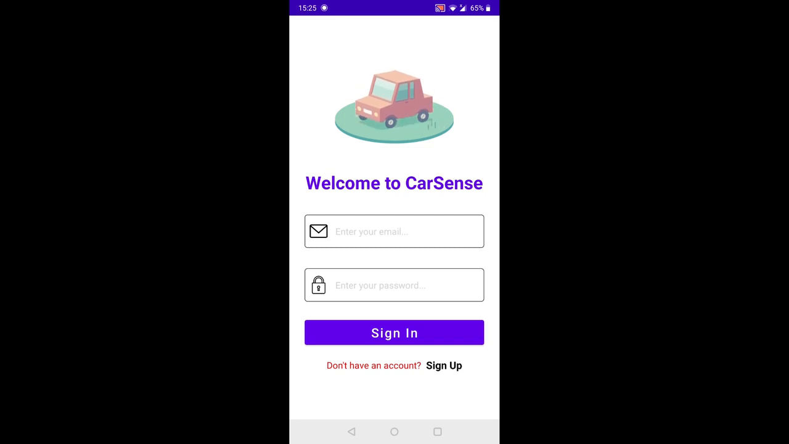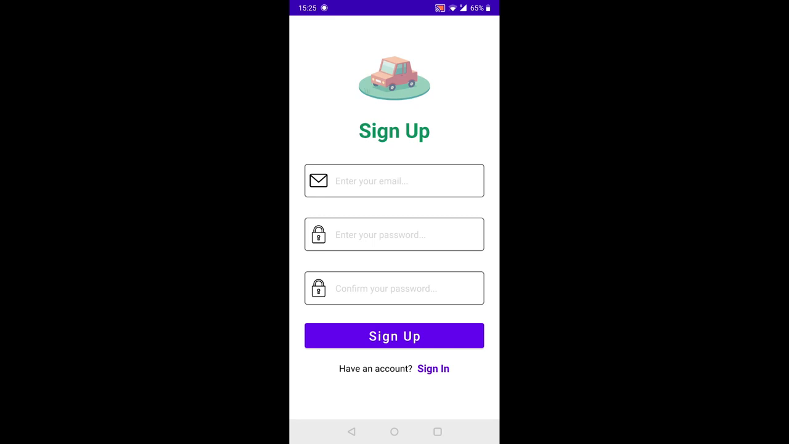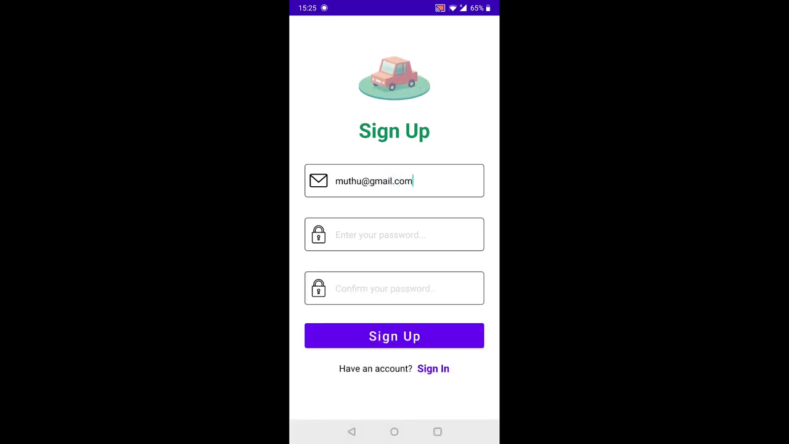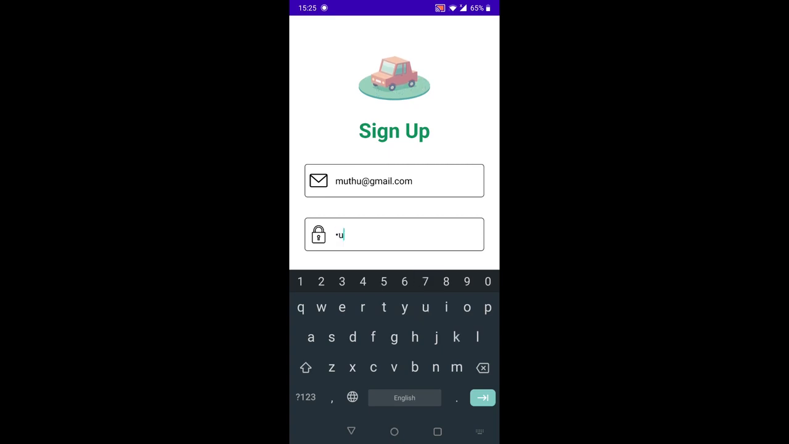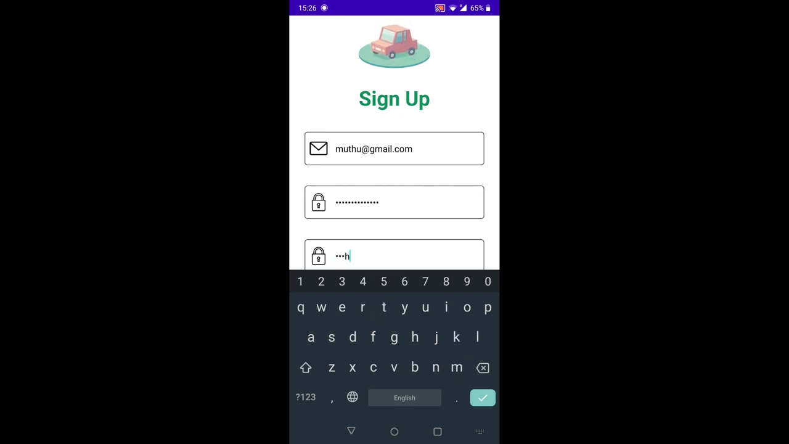So let's say for example, I would like to sign up and I click sign up here. So users, of course, can enter their email, password and confirm their password. I can enter any email I want, let's say motu@gmail.com. So the password, I can enter maybe motu123123123 for example. And for confirm your password, motu123123123.